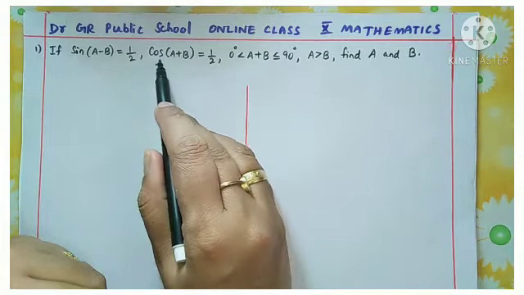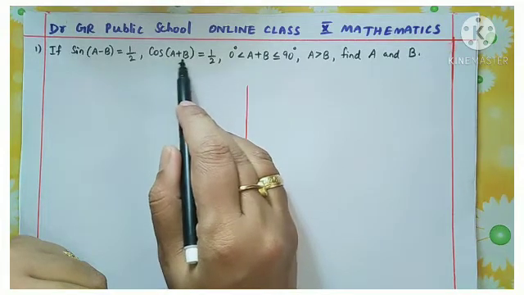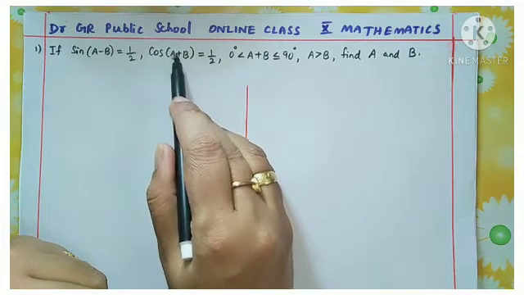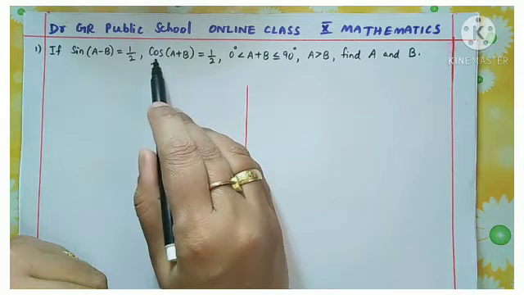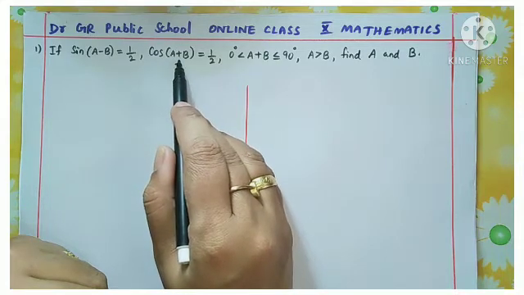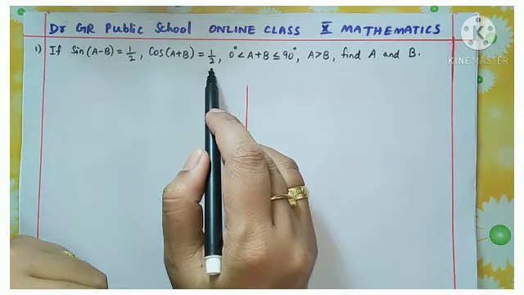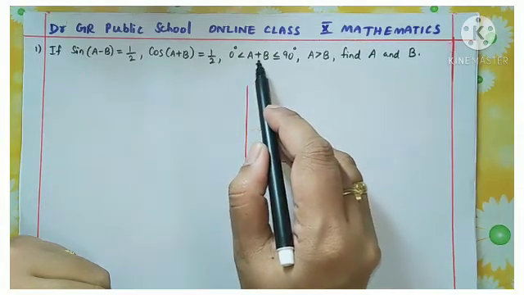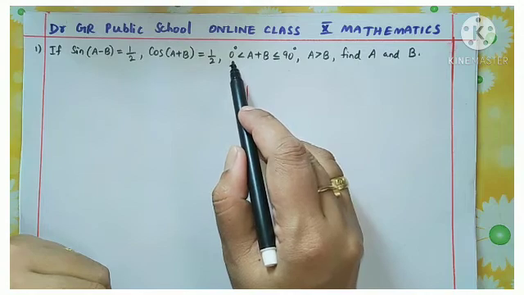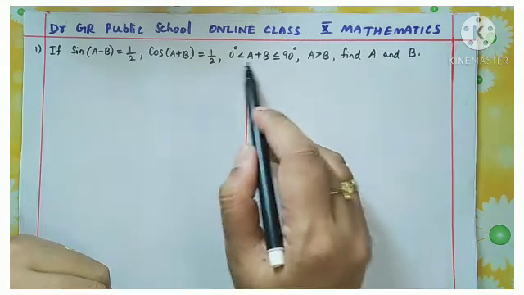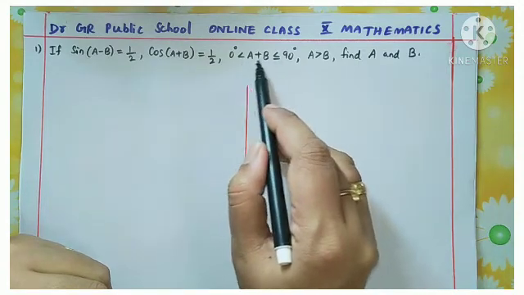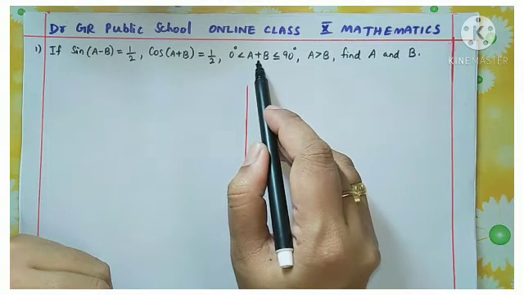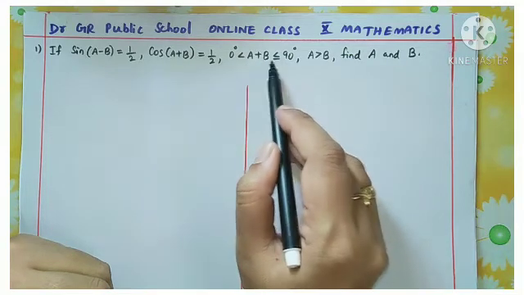And similarly, cos of (a plus b), the sum of the two angles a plus b, this is also an acute angle. So cos of that angle is 1 by 2, and given that this a plus b lies between 0 degree and 90 degree. What is the meaning? This a plus b is an acute angle because it lies between 0 and 90 degree.